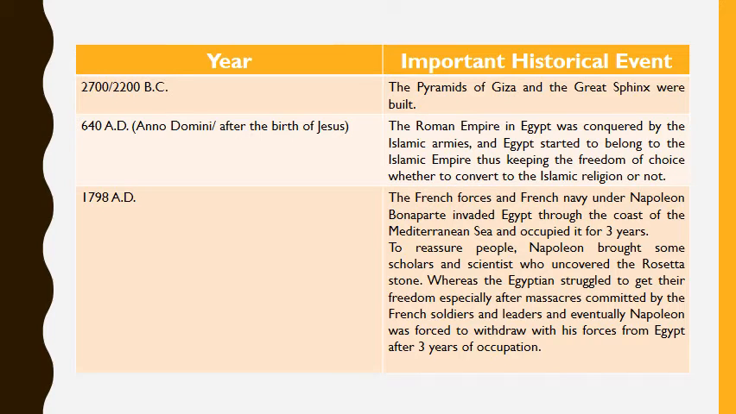1798 AD, the French forces and the French navy under Napoleon Bonaparte invaded Egypt through the coast of the Mediterranean Sea and occupied it for 3 years. To reassure people, Napoleon brought some scholars and scientists who uncovered the Rosetta Stone, whereas the Egyptians struggled to get their freedom, especially after massacres committed by the French soldiers and leaders, and eventually Napoleon was forced to withdraw his forces from Egypt after 3 years of occupation.